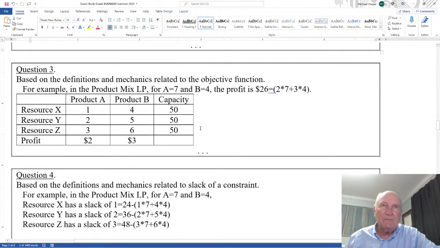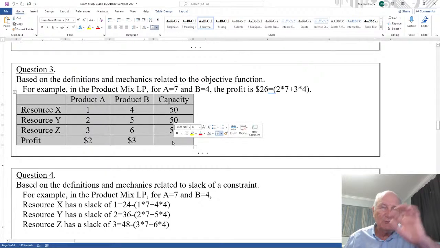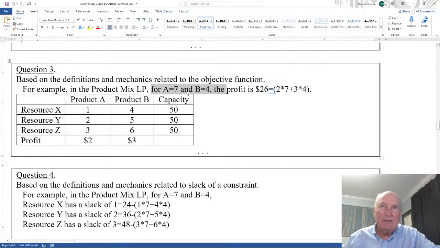Okay, question 3 is based on the definition of mechanics related to the objective function. For example, in the product mix, I'll give you a table just like this with different numbers, and I give you a value for A and a value for B, that's the product mix, A and B. I say, what's the profit? Well, it's 2 times 7 plus 3 times 4, which is 26.